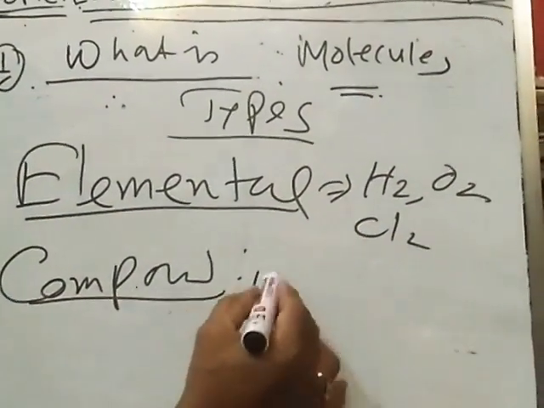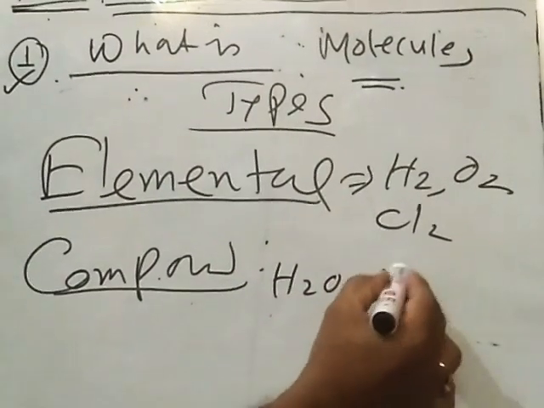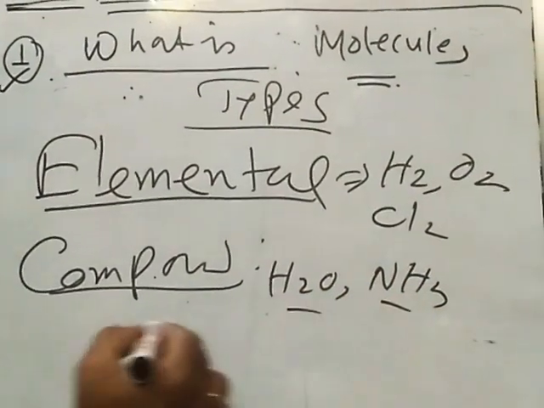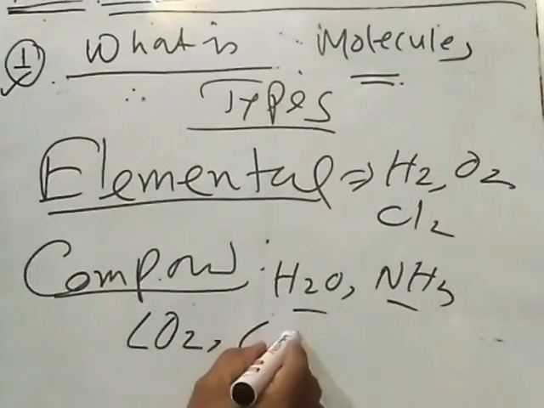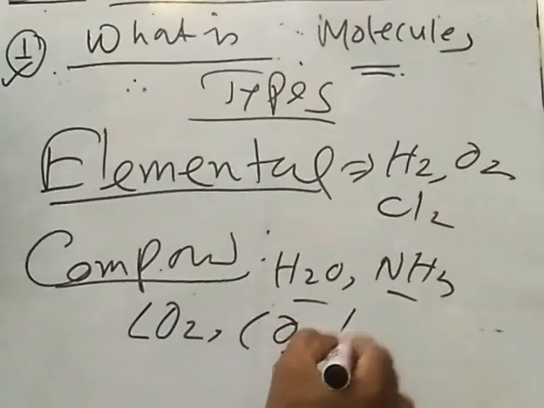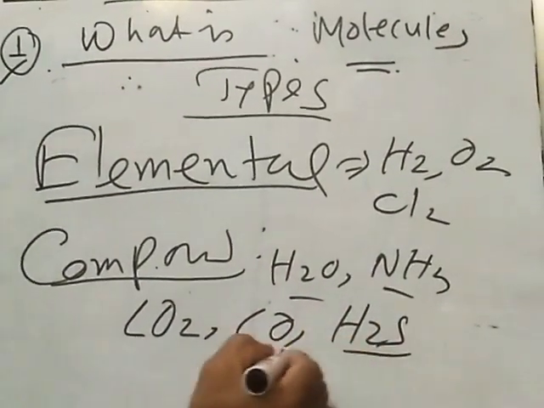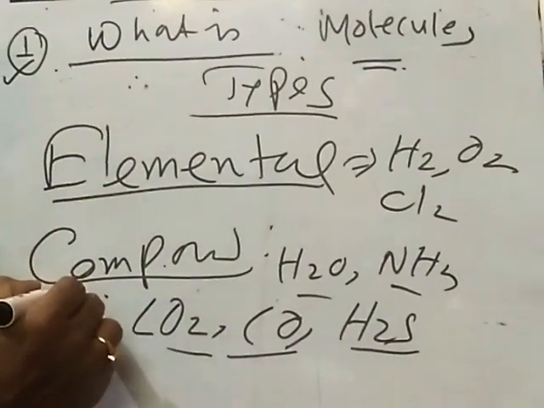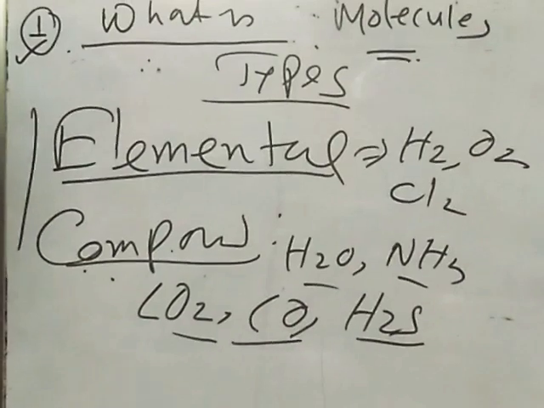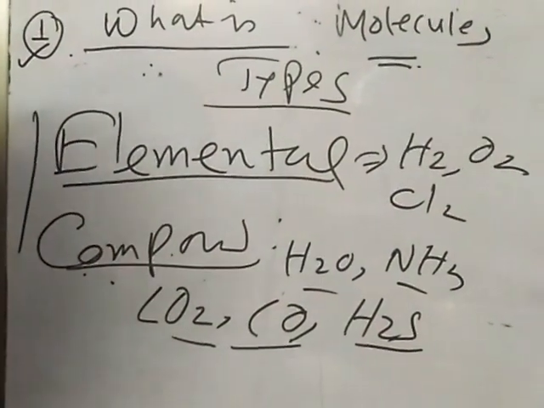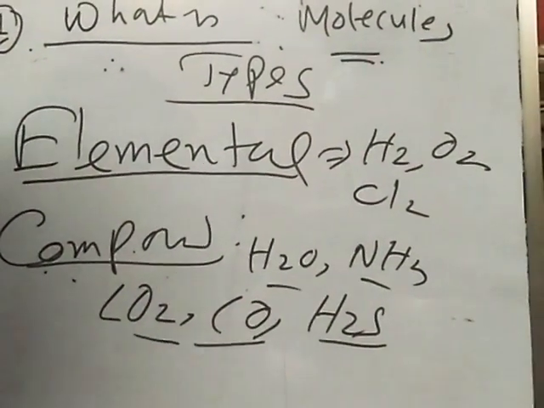And compound: H2O, NH3 ammonia, carbon dioxide, carbon monoxide, H2S hydrogen sulfide. These are compound molecules. So clear? What is elemental molecule? What is compound molecule? Clear? Okay.